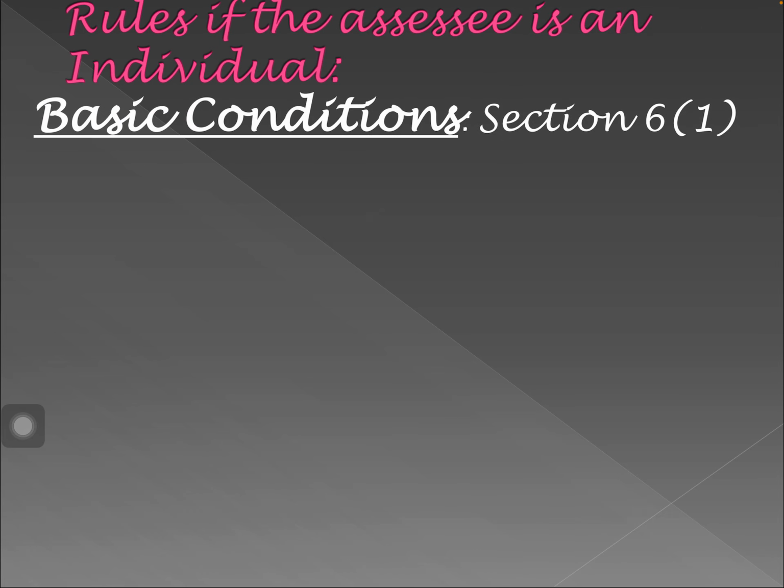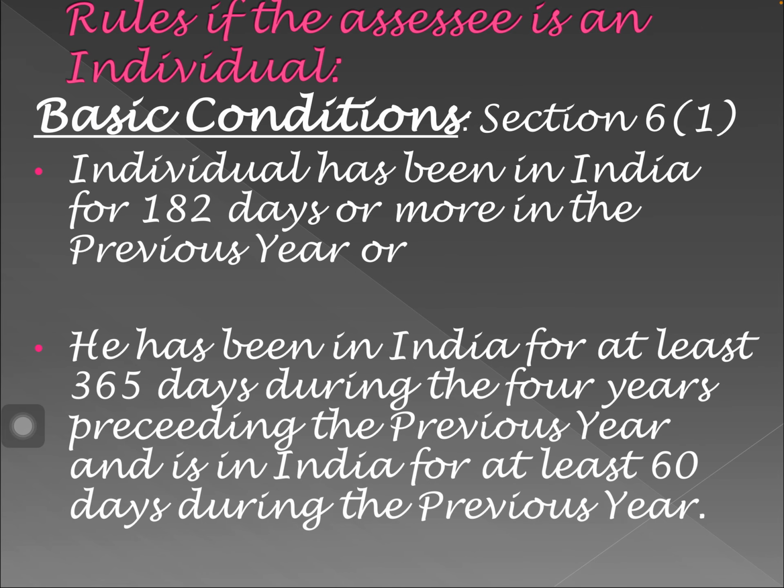Now let's see the basic conditions. This is for an individual. If an assessee is an individual, the basic conditions are given under section 6 subsection 1. There are two basic conditions. If an individual satisfies any one of the basic conditions, he is resident. The first basic condition: the individual has been in India for 182 days or more in the previous year. The second basic condition: he has been in India for at least 365 days during the 4 years preceding the previous year and is in India for at least 60 days during the previous year.